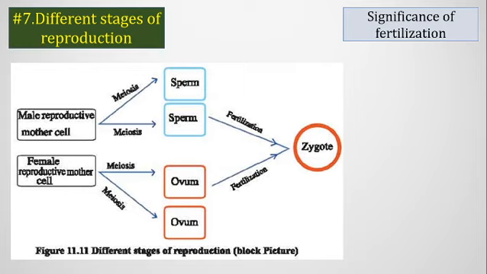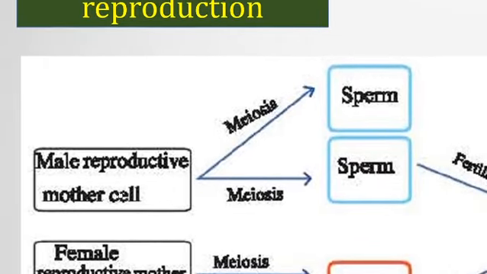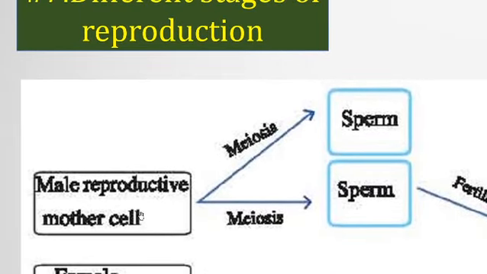Now we will discuss the significance of the fertilization process. If we consider this fertilization process in the case of a human, then we start from the puberty period of a male or of a boy. So what happens in a boy during the puberty period?